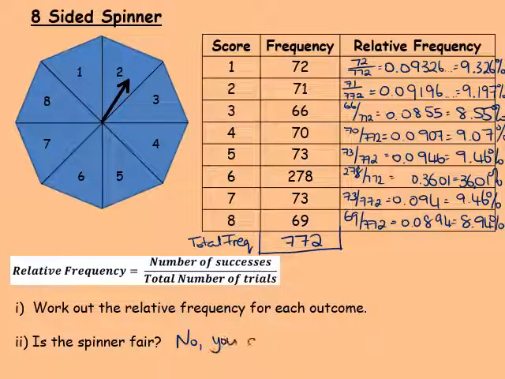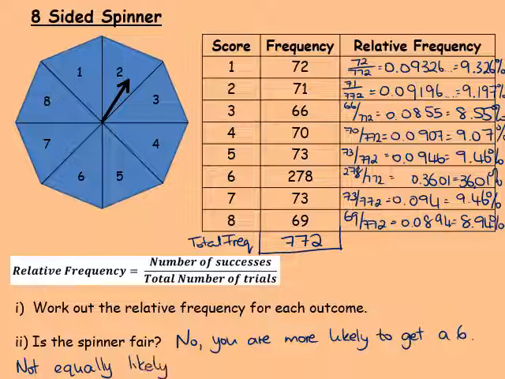You are more likely to get a 6. So not equally likely outcomes. So that would be a good sentence. Not equally likely outcomes. So maybe take this down in your copy.